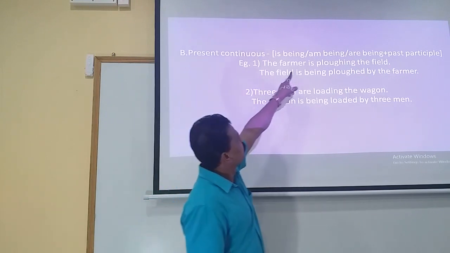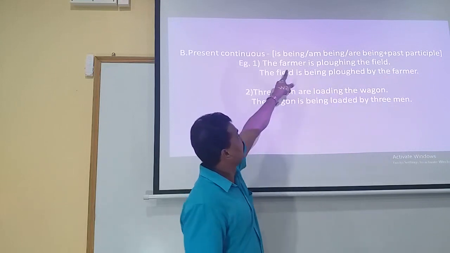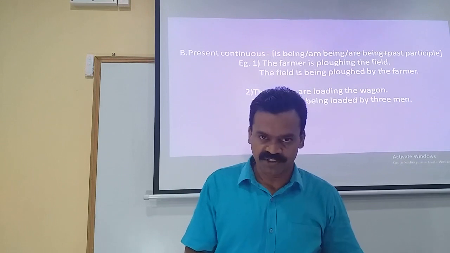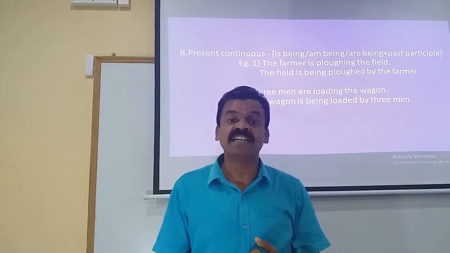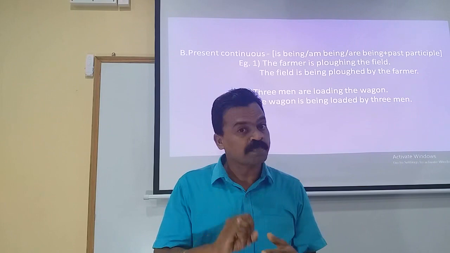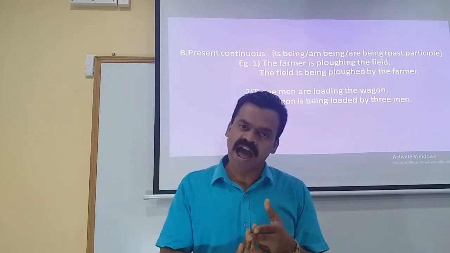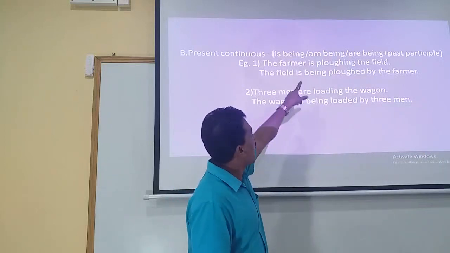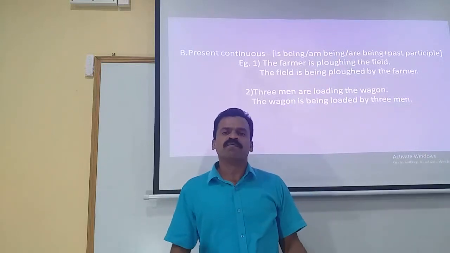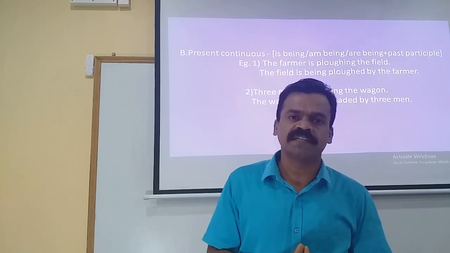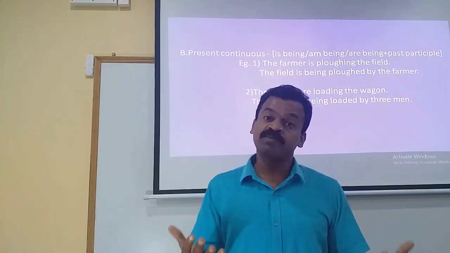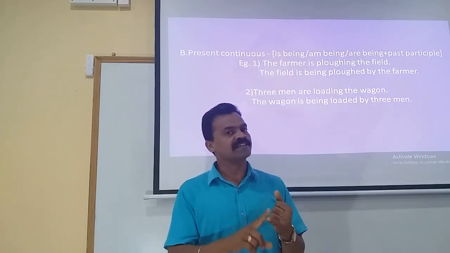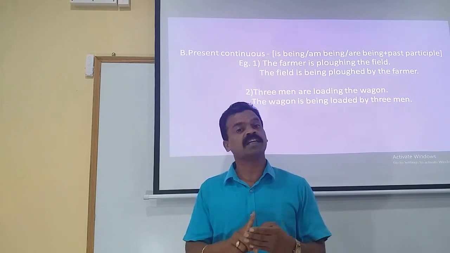First example: the farmer is plowing the field. Is plowing. The tense of the statement is present continuous. Is plus ing form of the verb, am plus ing form, or are plus ing form. Certainly the statement will be in present continuous. So here we have is plus verb in its ing form, which very clearly indicates the given statement is in present continuous. And when the statement is in present continuous, the rule to be applied to change it into the passive voice is is being, am being, or are being plus third form of the verb.